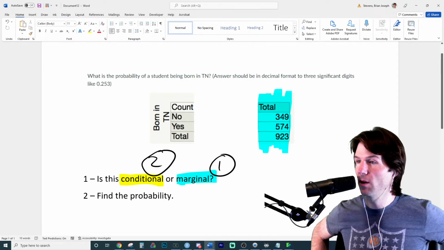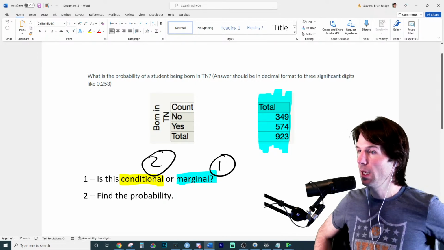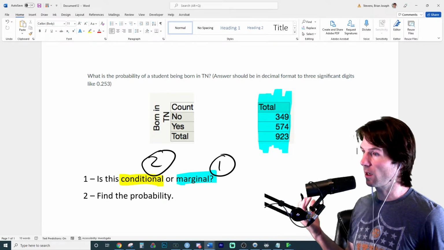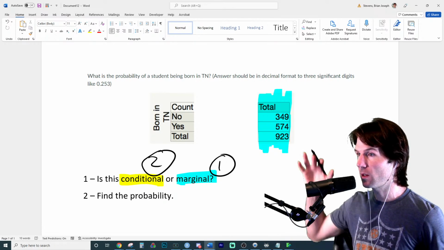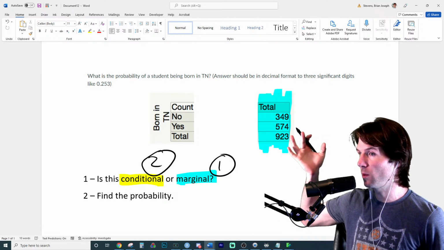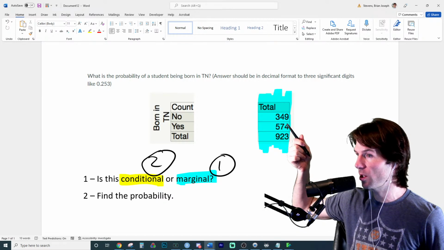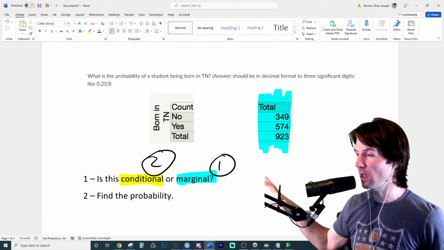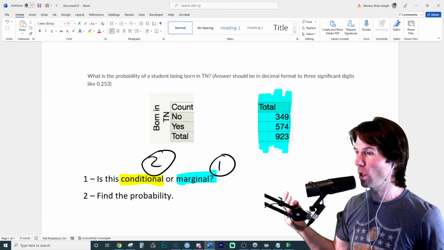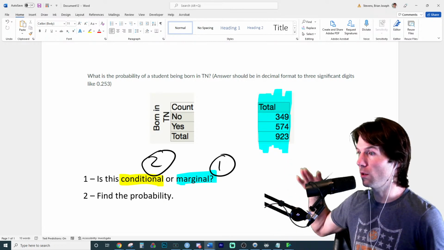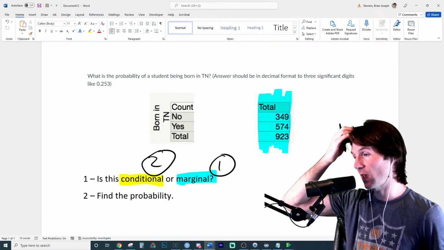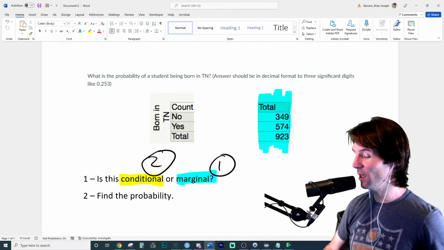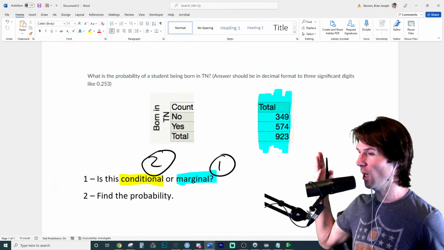But now we have this right here. That is the marginal distribution, and marginal distributions just analyze one variable. So we're not even looking at if they're in the honors program. Now we have the information to say, what is the probability of a student being born in Tennessee? And we're just looking at the margin. So don't even consider the rest of the data. I think this might help view it. Margins are just one variable. You don't even have to think about, are they an honors student? All we're asking is, what's the probability they're born in Tennessee? And Maria, I think you've got it. Another 100 points. Does this help make more sense of it?